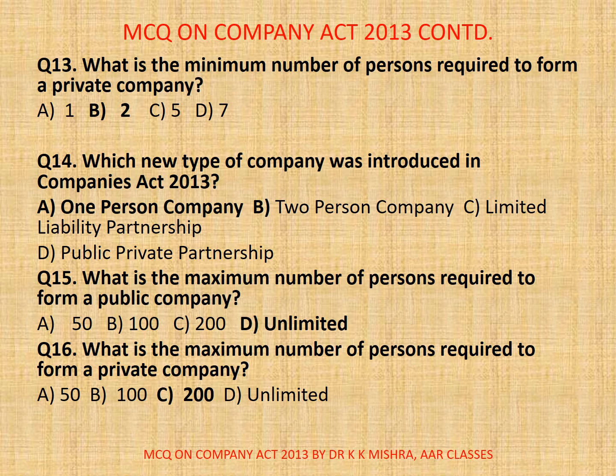Question number 14. Which new type of company was introduced in Companies Act 2013? A. 1-person company, B. 2-person company, C. Limited liability partnership, D. Public-private partnership. Correct option is A. 1-person company.